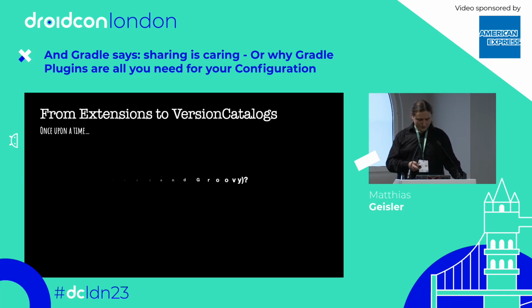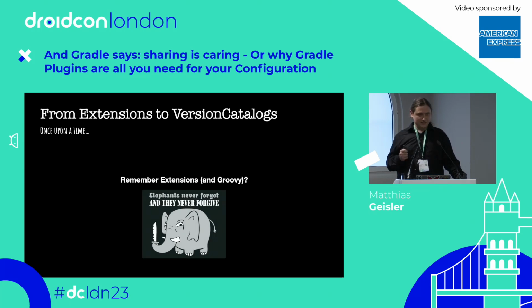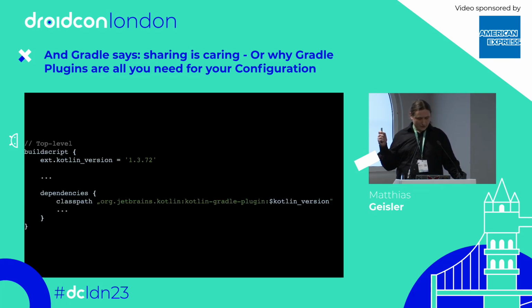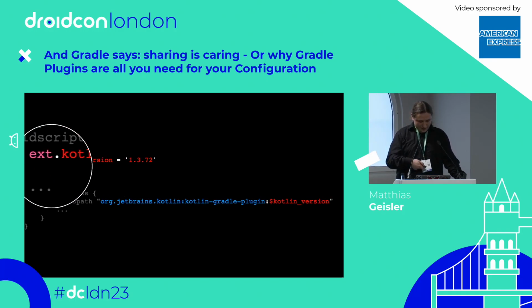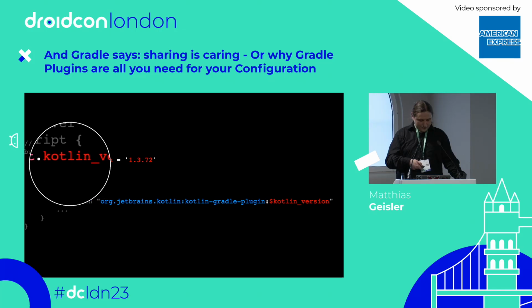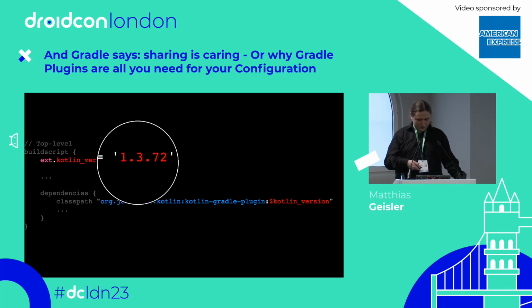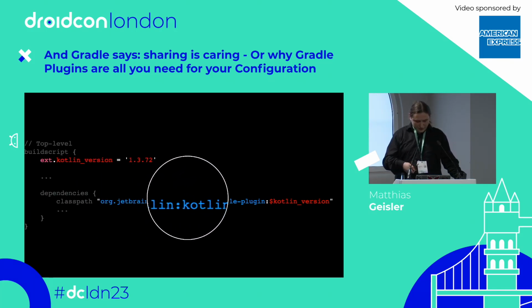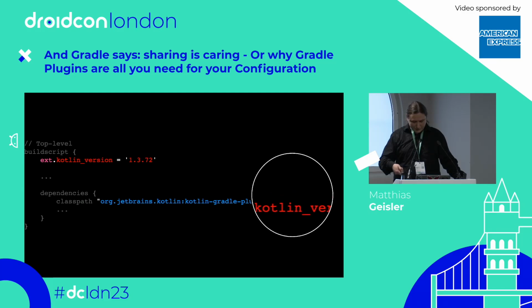And as I mentioned, when I started with Kotlin, that's not so long ago, you might remember extensions in Groovy, right? Just to give you a little reminder, you normally have a build script, and there you put extensions, which you then hook into some dependencies. Here you have the extension, here you define a name for a version, you put the version in here, and here you have the entire dependency with the version.